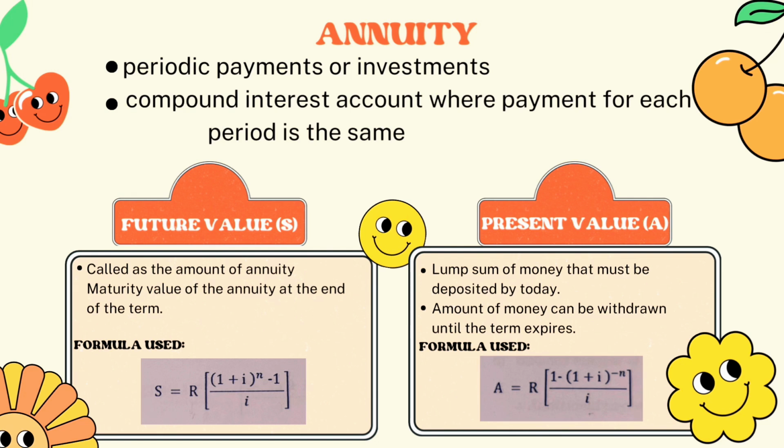For the present value, A is a lump sum of money that must be deposited today. The amount of money can be withdrawn until the term expires. So the formula used is A equals R [(1 minus (1 plus i)^(negative n)) divided by i].